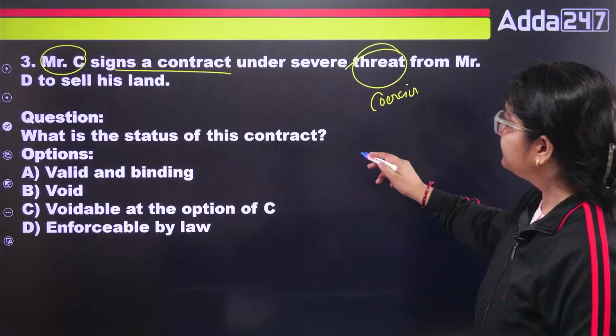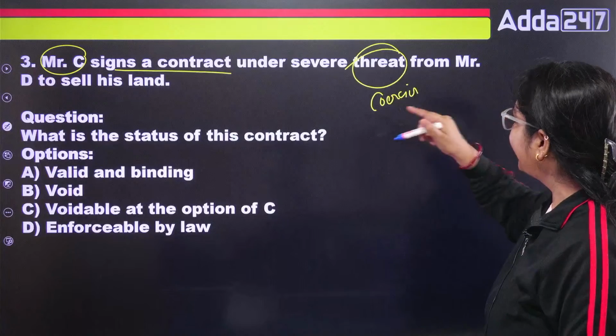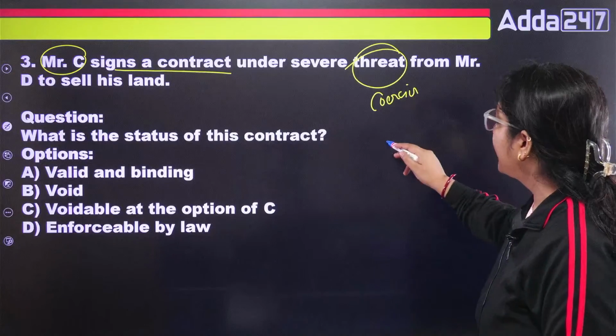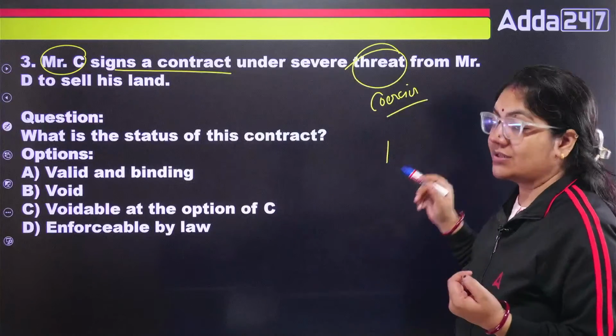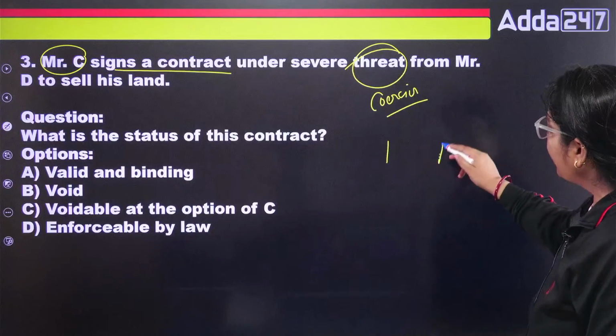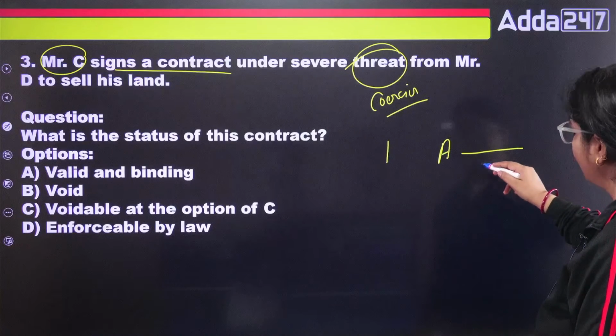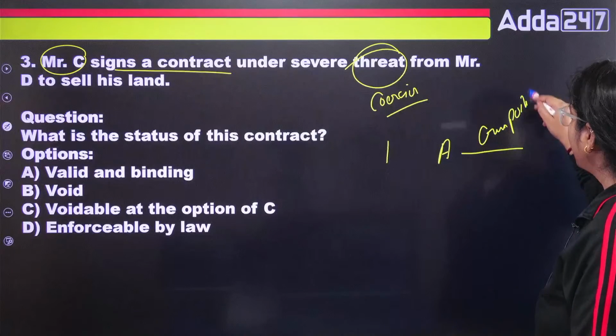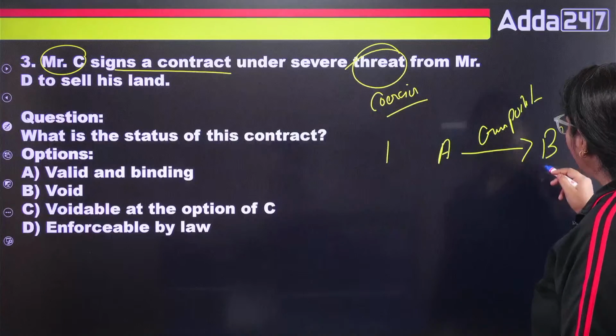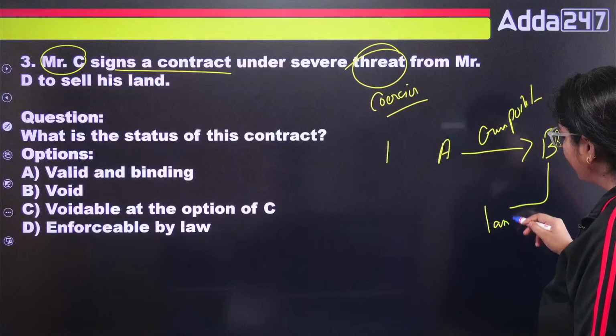So class, Mr. C signed a contract with severe threat from Mr. D to sell his land. So there is coercion. Suppose a person A, at gunpoint, says to B that you have to give your land to me.